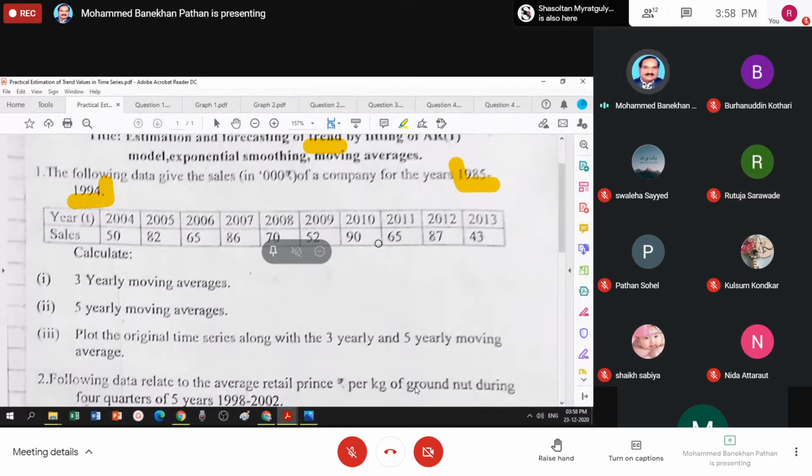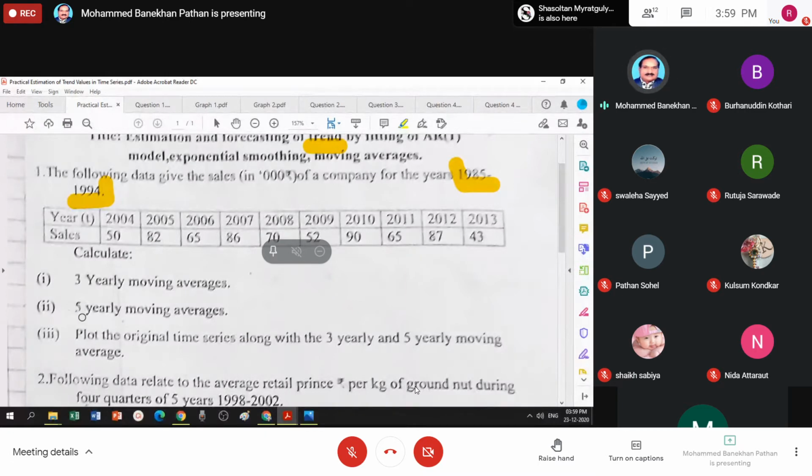Yesterday we discussed various methods of estimation of seasonal variations. Before that, we have seen various methods to estimate trend values. I had given the procedure of moving average with odd period and even period. Here I take 3 years as a period of moving average, so it is odd.